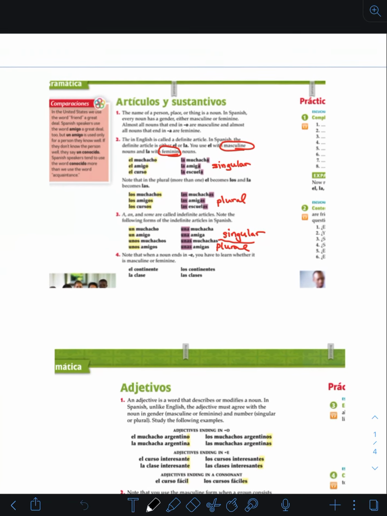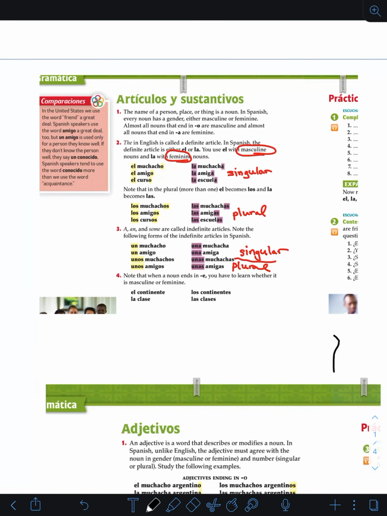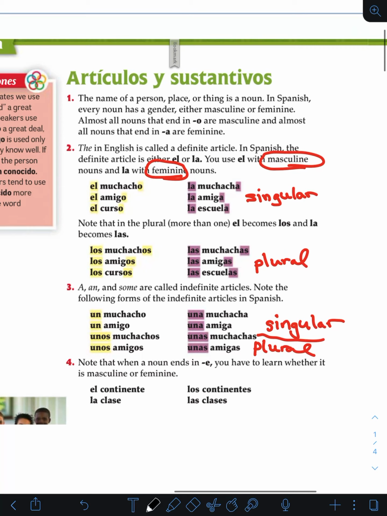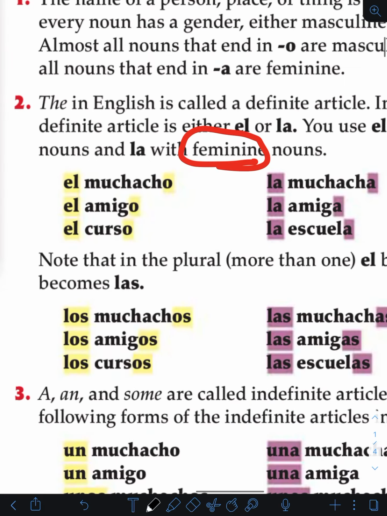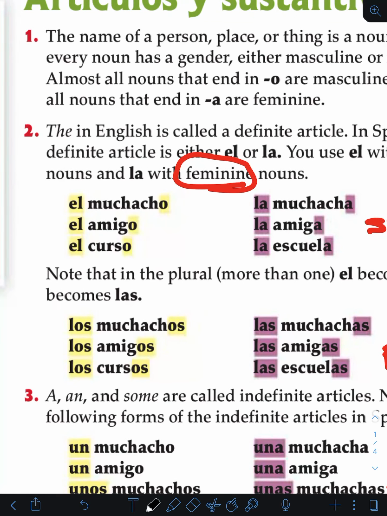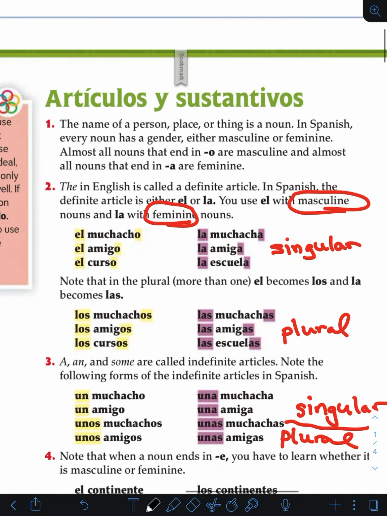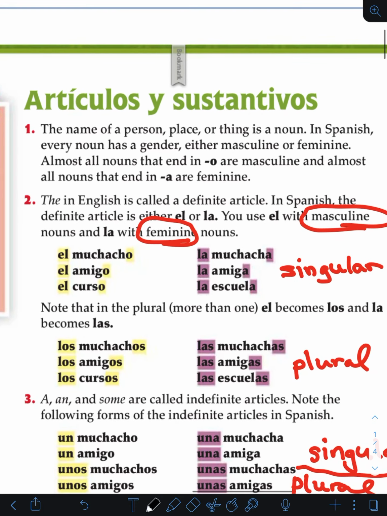So we're going to start by going over the articles and sustantivos. Okay, this is mostly just the, or a, or an. See here that there's a masculine article and a feminine article. Now, most of the time, masculine words end in o. Okay, there are some other ones, and we can go over those if you'd like me to. And then mostly feminine words end with a. So those are the typical words.